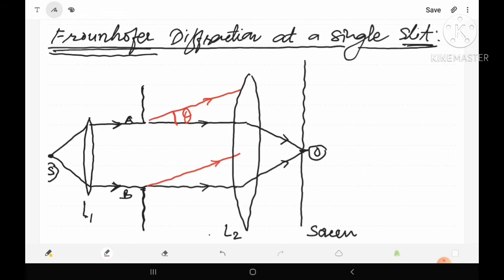When the deviated light passes through the convex lens, it will also be focused at the focal plane, but the point of focus will be different.